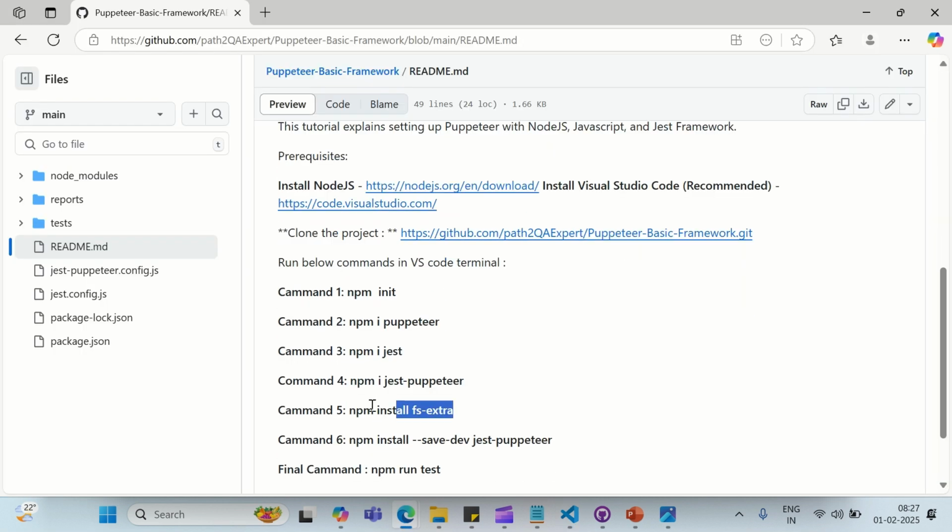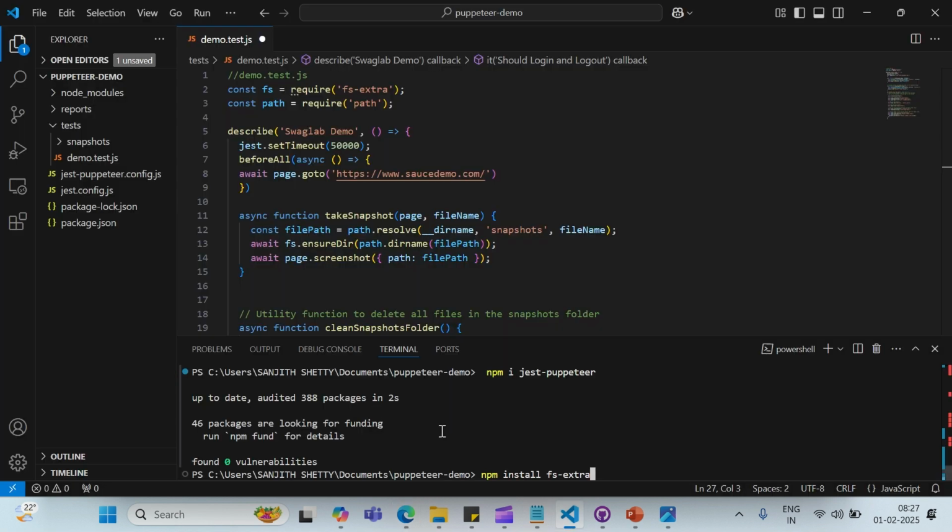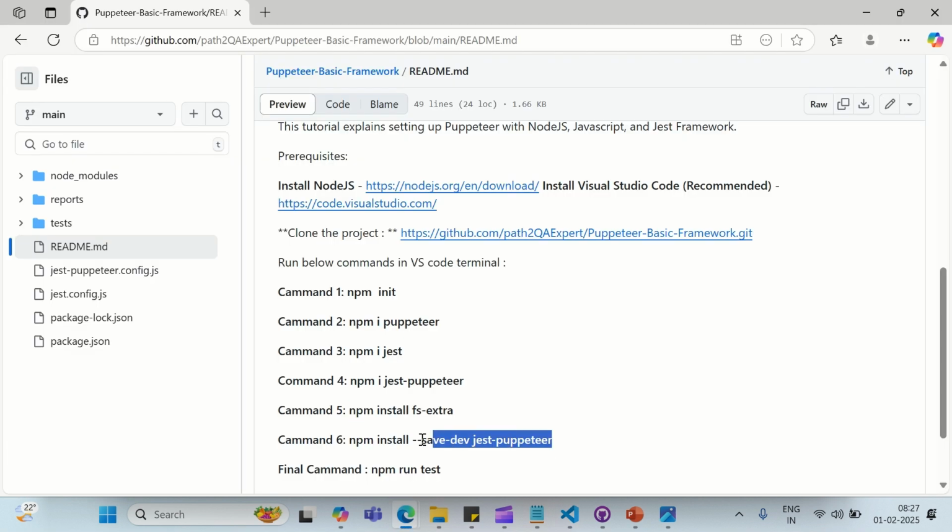Run npm install fs-extra to install fs-extra for enhanced file system operations. Run npm install --save-dev jest-puppeteer to save jest-puppeteer as a development dependency.